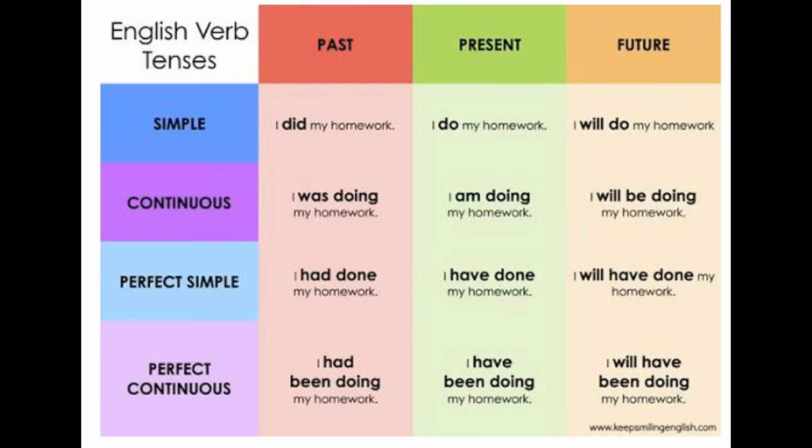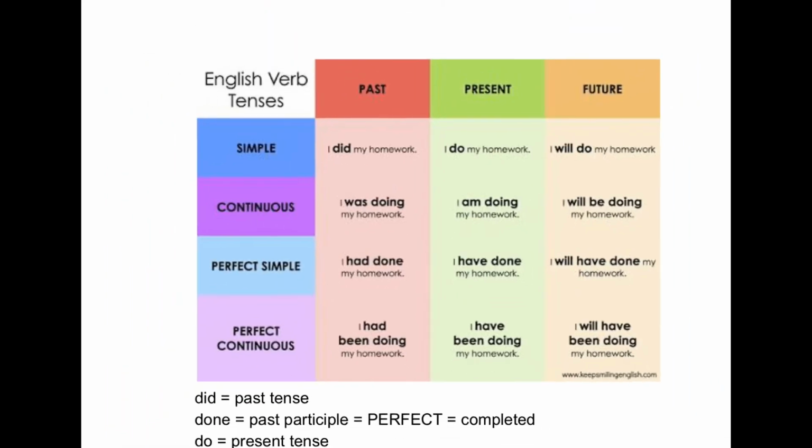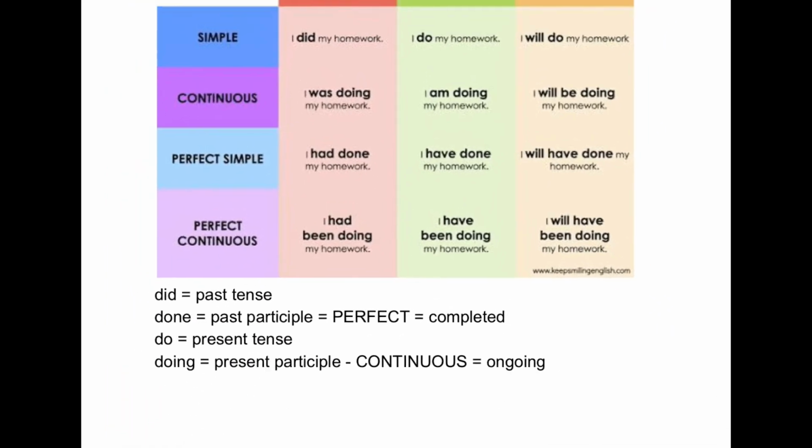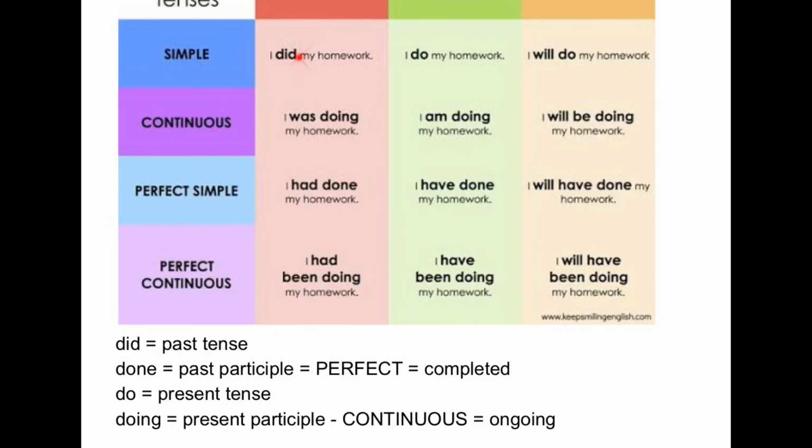When it comes to helping verbs, it's useful to know the 12 tenses in the English language. There's more than just past, present, and future. And there's more than just the simple past, present, and future, I should say. There can be continuous, perfect, or perfect continuous forms. And they involve specific participles and helping verbs. Notice, in the past tense we say did for a verb like do. But the past participle, used in the perfect forms, is had done, or have done, or will have done, which implies that this action is completed.